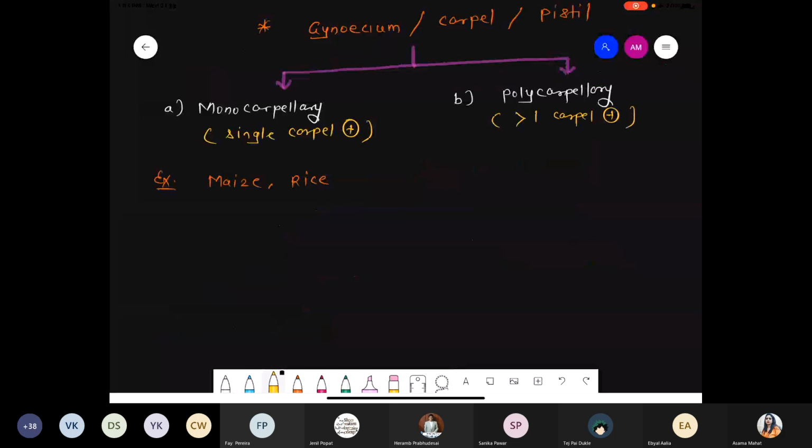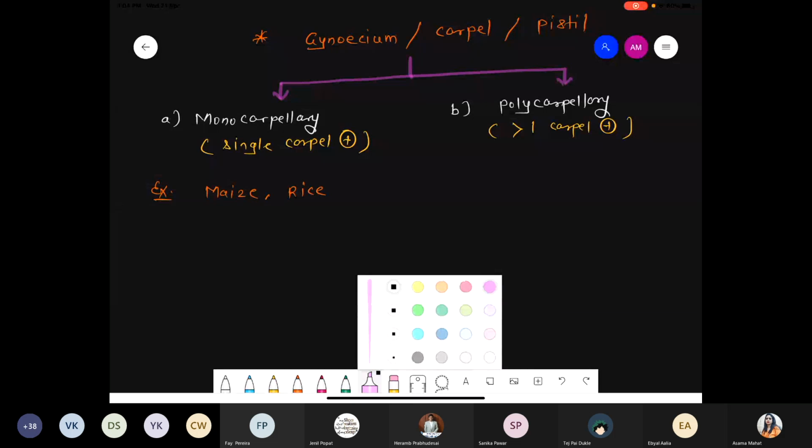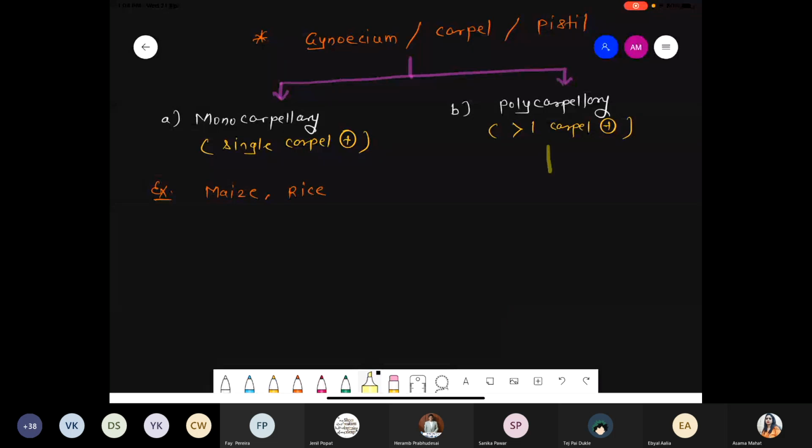Such polycarpellary again divides into 2 types. If the carpels are fused, it is called syncarpous, and if the carpels are free, it is called apocarpous. We have already seen this point in the morphology chapter. So this polycarpellary is divided into two types. Number one, syncarpous condition: carpels are fused.